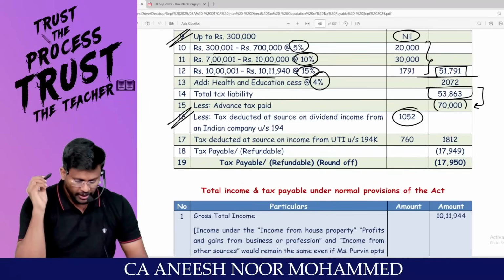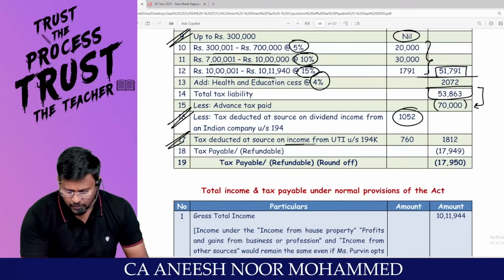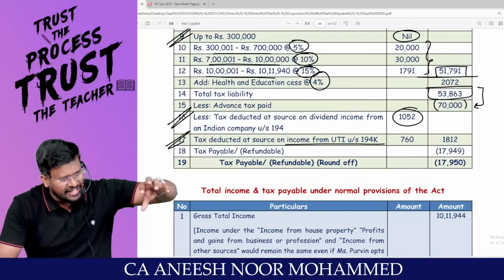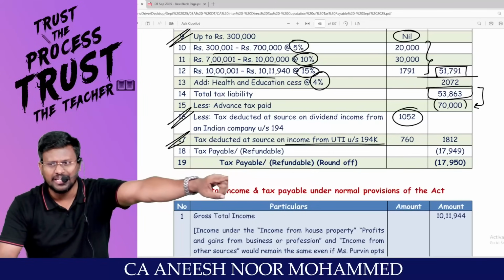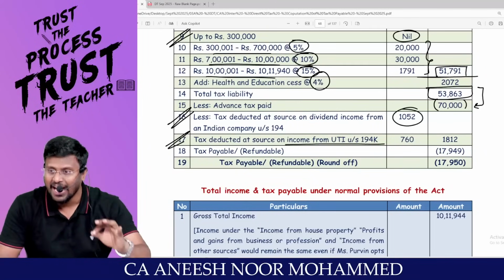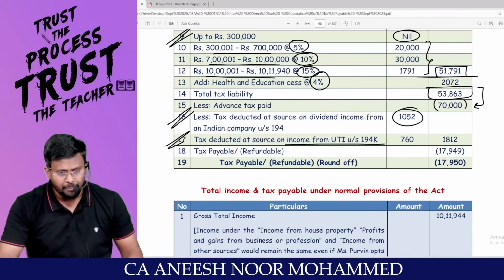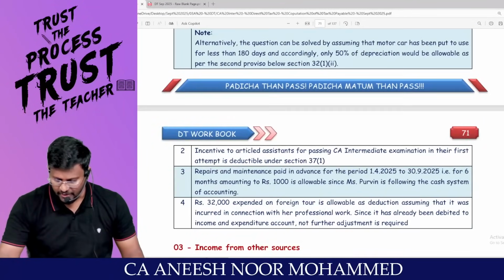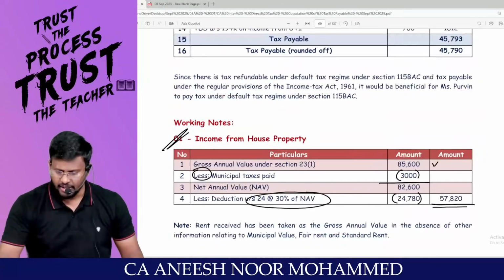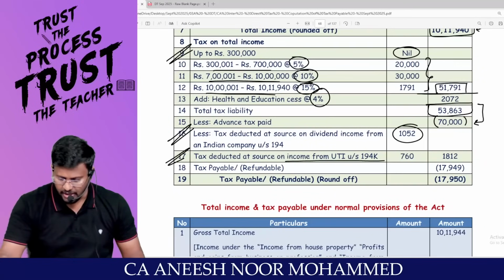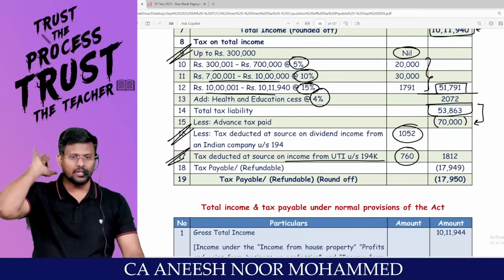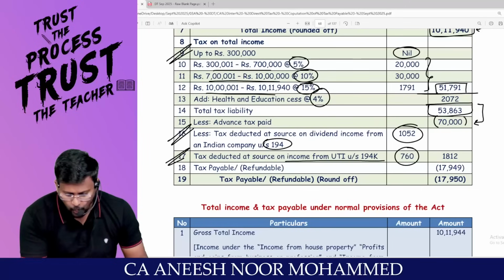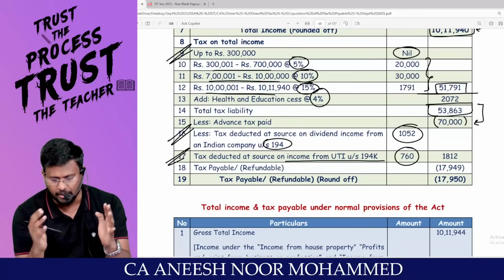Accepting? Next one, tax deducted at source from income from UTI. UTI means mutual fund. Once you get any dividend from mutual fund, they have to deduct TDS under 194K at the rate of 10%. Hello, sir? What is the amount of interest received from UTI? 7,000 into 10% comes to 760. Both amounts are more than 5,000. That's why the payer would have deducted TDS under 194 and 194K. Able to match with the TDS chapter?